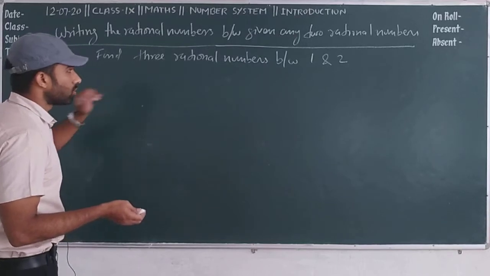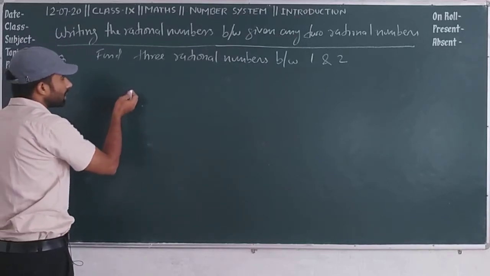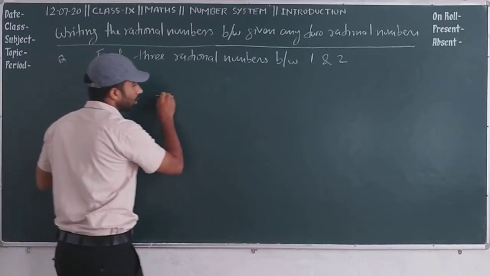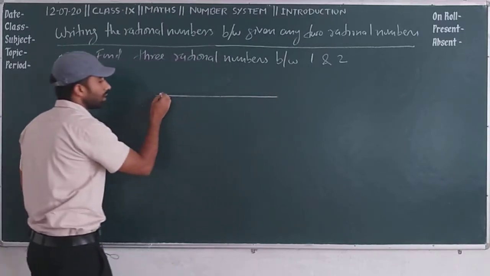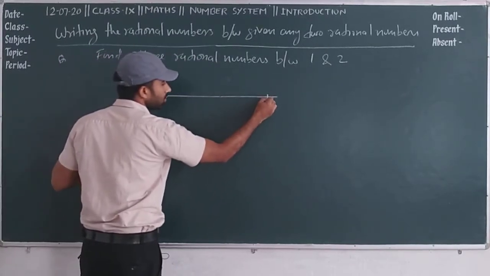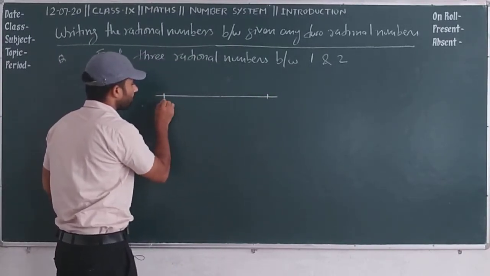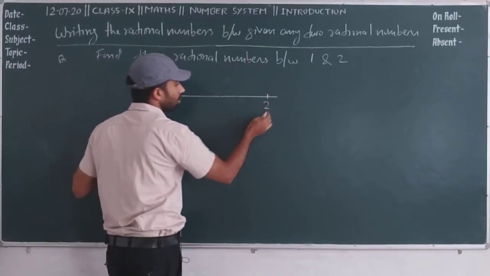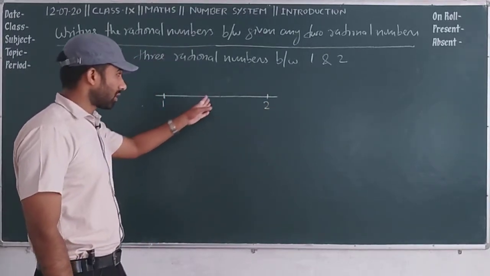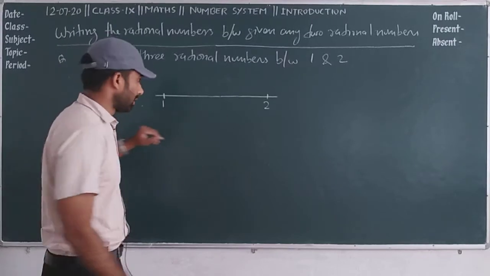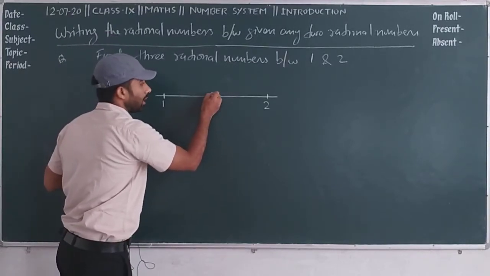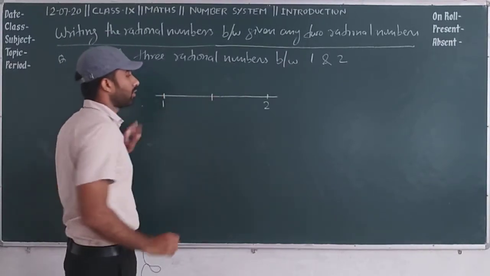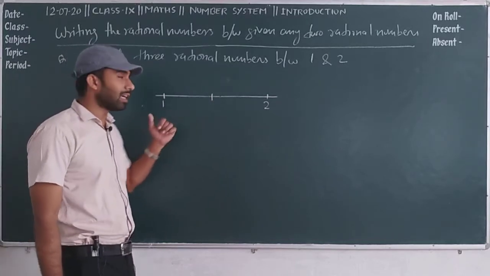Suppose this is 1 and 2, so we can draw a line segment, here 1, here 2. If you cut from the middle, you will get some portion, and that portion is called half. But how can we find this half?